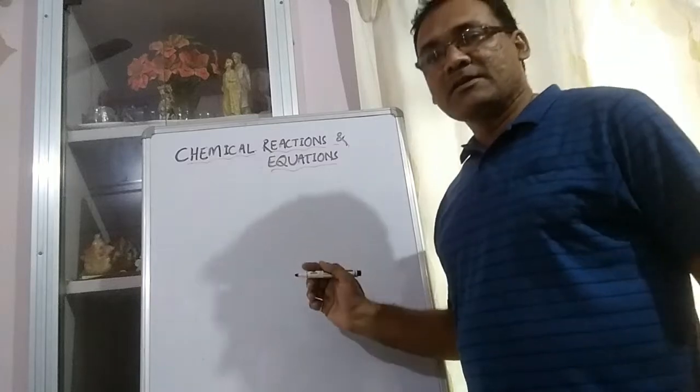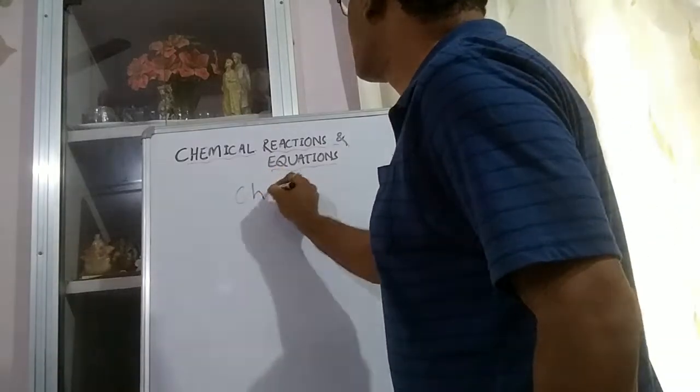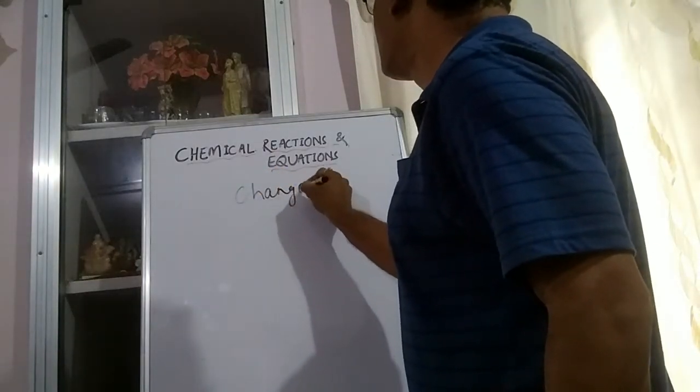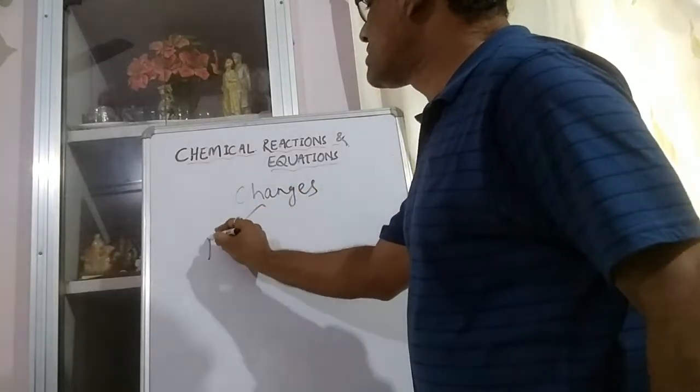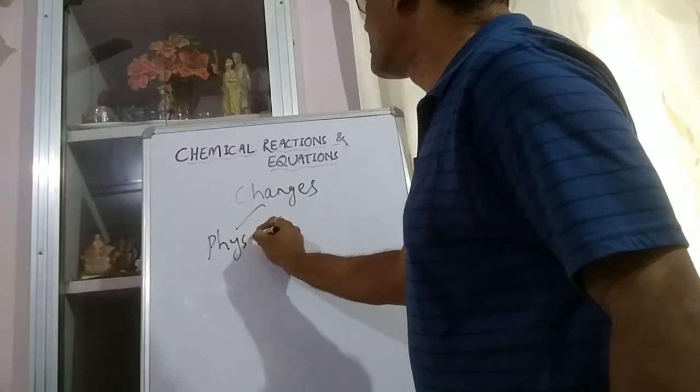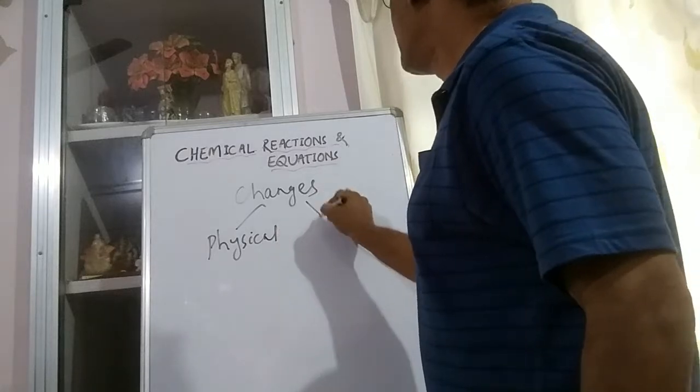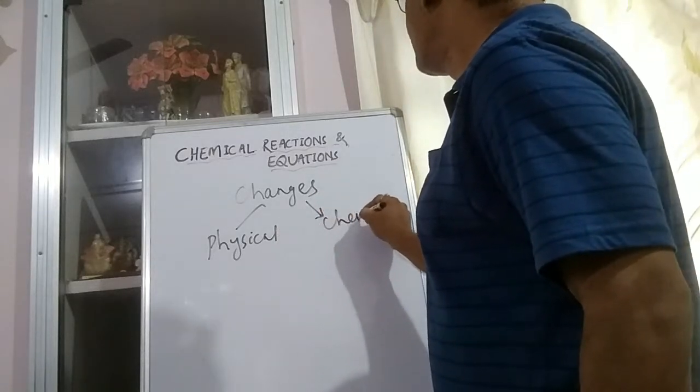So we know that changes are of two types. One is physical change and second is chemical change.